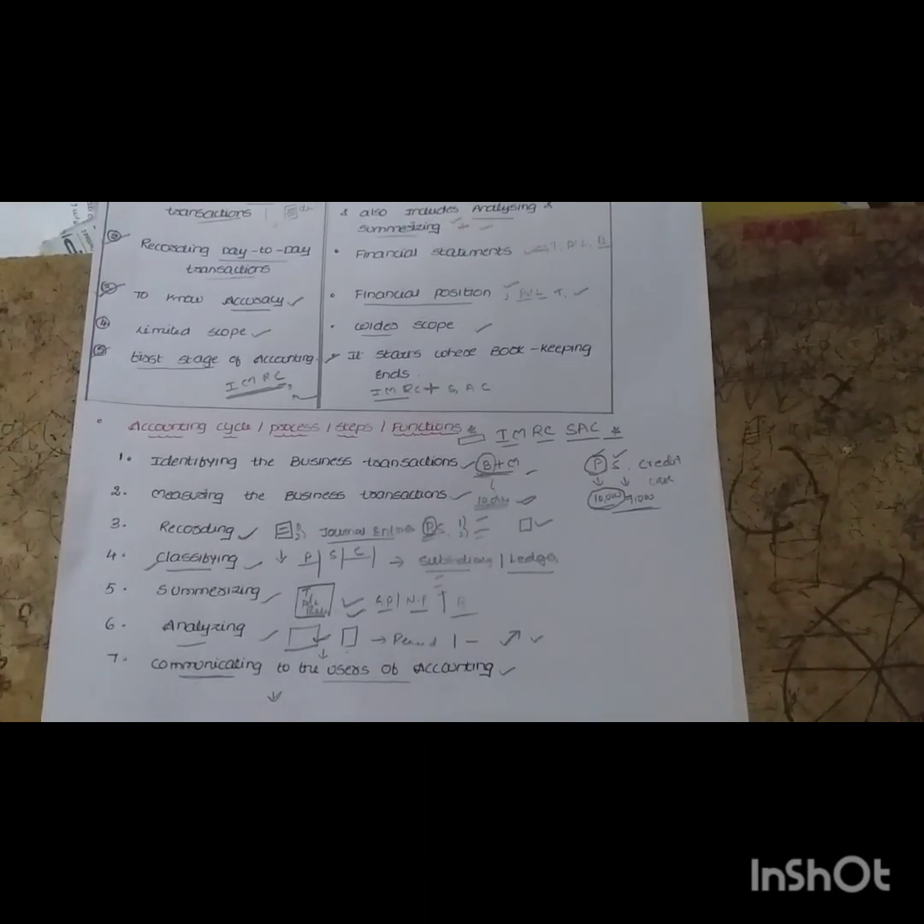Next, coming to the seventh step, that is communicating to the users of accounting. Why is there a need to communicate to the users? We prepared the statement, we got the reasons, the decisions we have taken, why we got the profit, why we got the loss. Everything you need to provide to the boss, right? That is called communicating to the users of accounting. Apart from the boss, we need to submit our financial information, and it is needed by so many persons. We will discuss that in the next one.